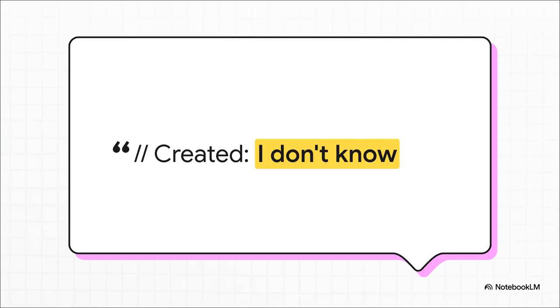This is, hands down, one of my favorite finds. In a file that is filled with precise dates and technical comments, there's this one note next to a script's creation date: "I don't know." It's just a small, perfectly human moment of honesty in a project this massive. It's a reminder that behind every single meticulous system, there's a person.